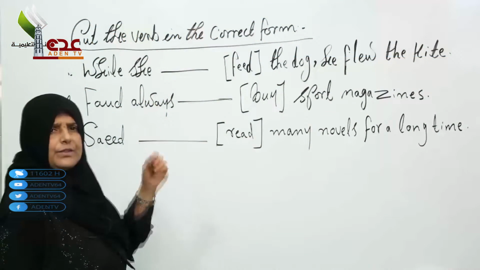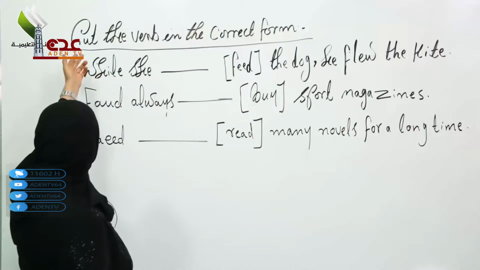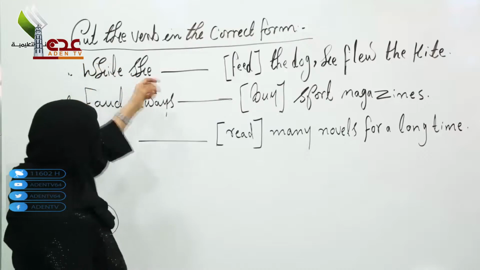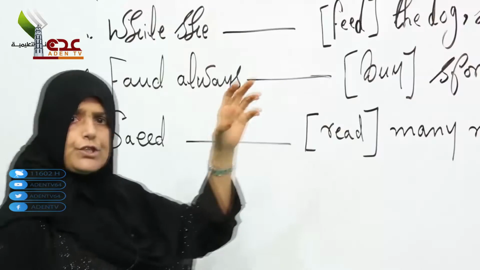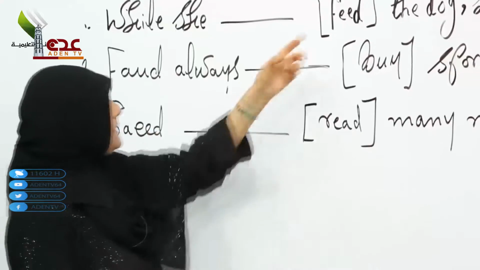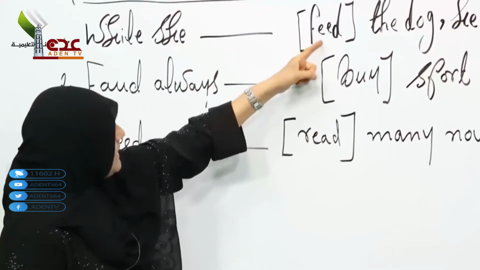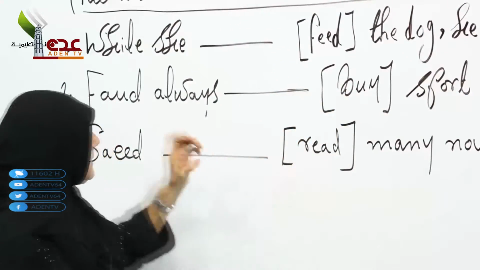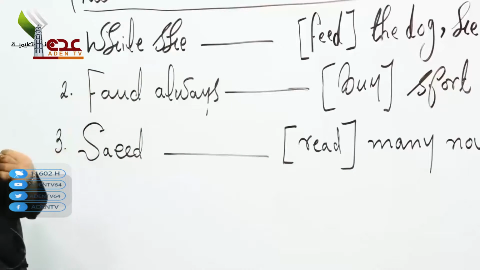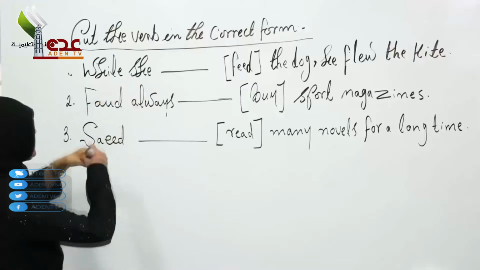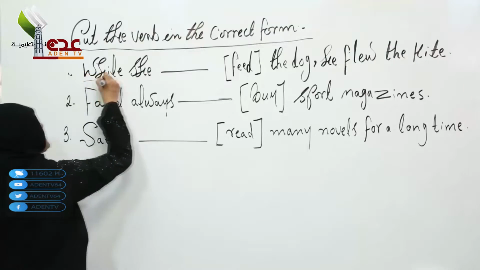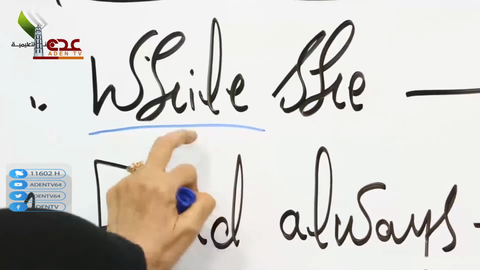Now look at this here, the question. The question is about putting the verb in the correct form. I want you to look at the verbs here, like feed and buy and read. Look at number 1. Why? Look at the word here, while.